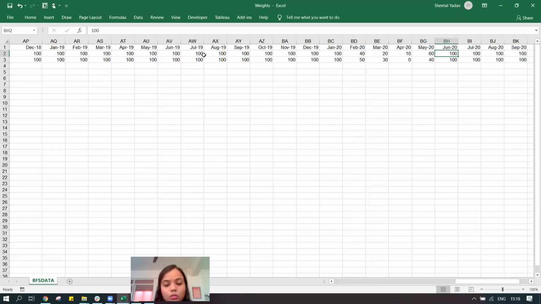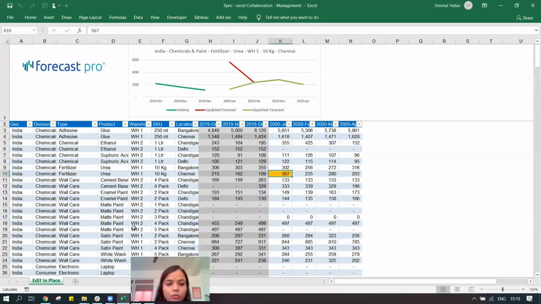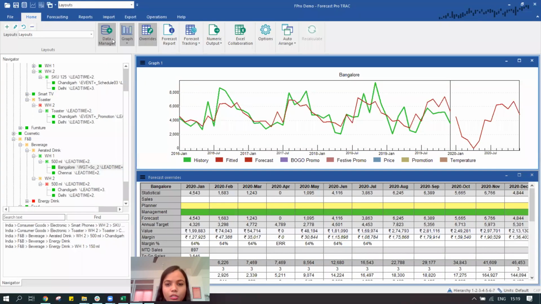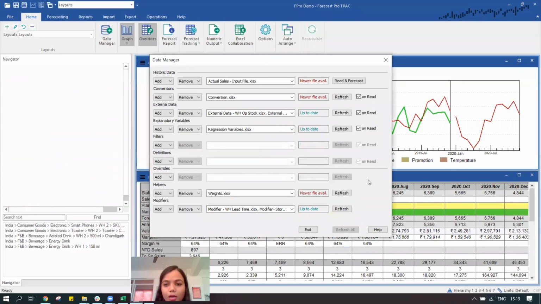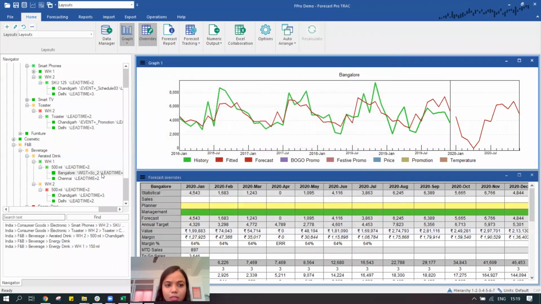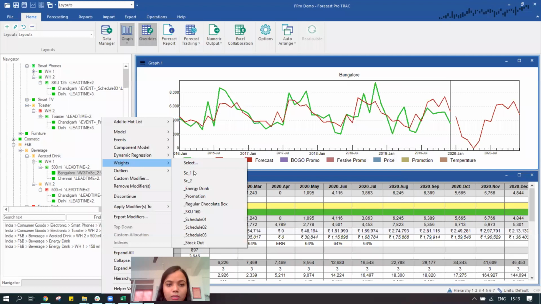And maybe the impact is going to continue in June as well. So make this 70 and not 100%. We can do that, and I'll just save this file. I can go back to the system and tell the system to just refresh the data. I've refreshed, it's updated. See, it took me just a few seconds to do this, and now I can say use